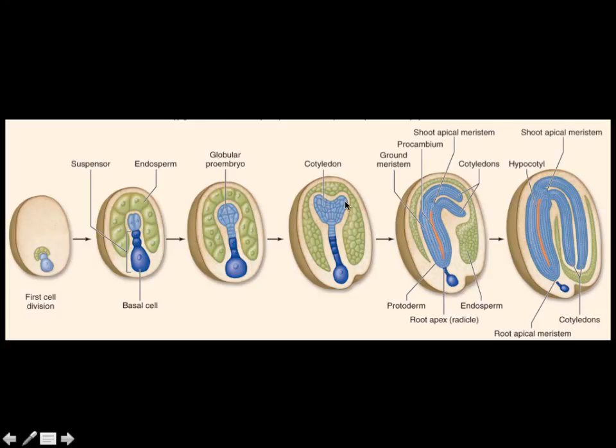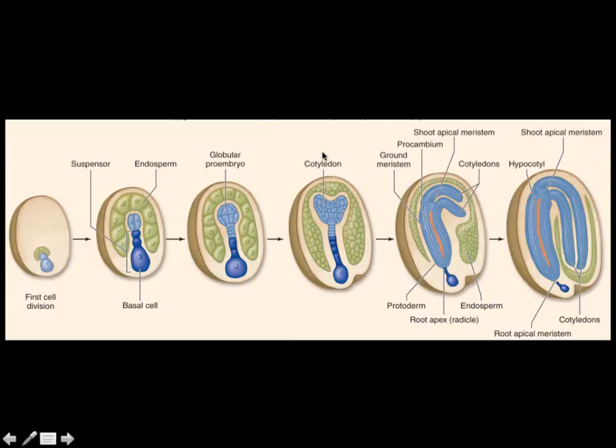Now we actually have cotyledons, and cotyledons are the indication of the very, very first leaves that plant is ever going to have. If you think back to some of our previous sections, we talked about monocot versus dicot. Cot is referring to cotyledon. This plant would be a dicot, or dicotyledonous plant, because it has two cotyledons. If a plant just has one of these, then it would be a monocot. So if you look at the number of seed leaves a plant has, that's also a good indication of whether they're monocot or dicot.